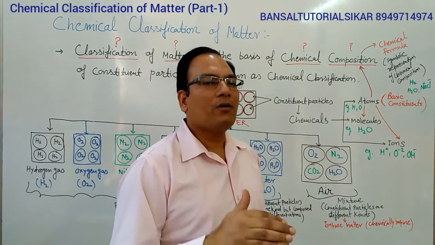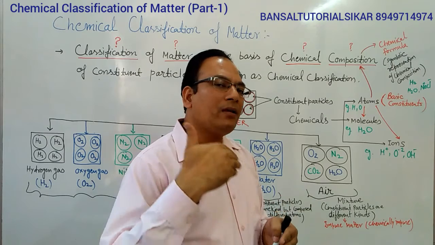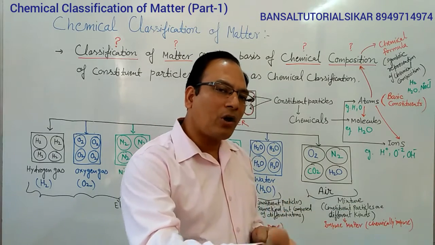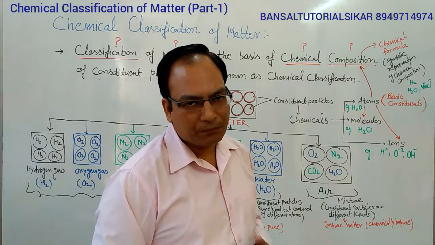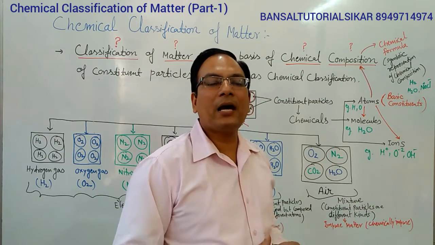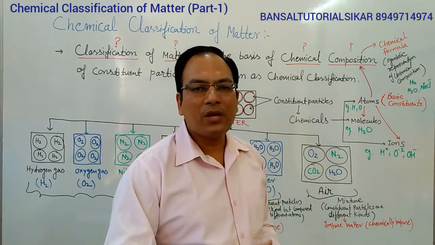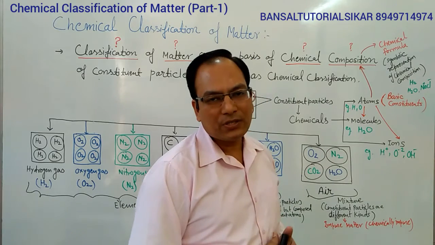Sometimes when atoms react to each other, they lose electrons or gain electrons. Then in this condition, the atom becomes charged, and this is called an ion. What are ions? Ions are atoms or groups of atoms which carry charge, positive charge or negative charge.